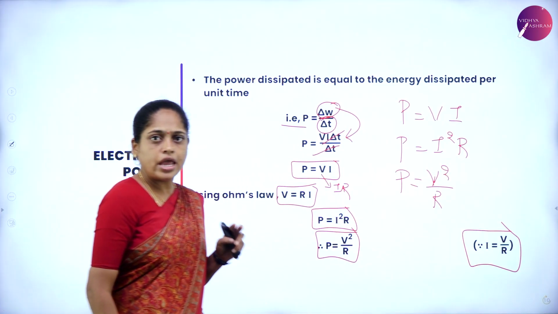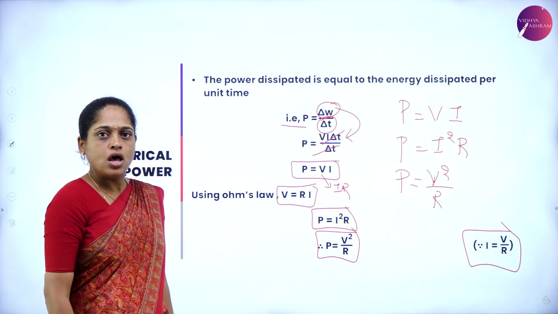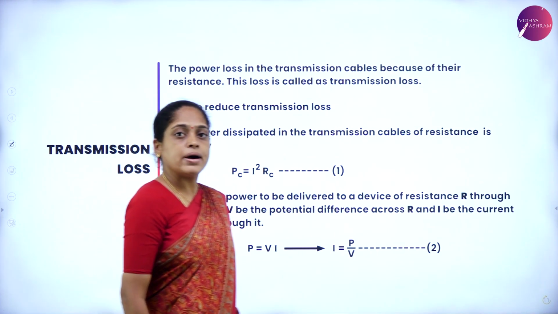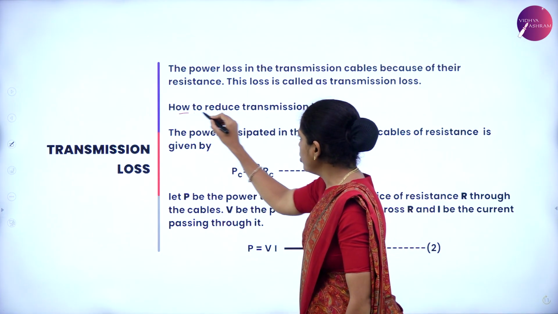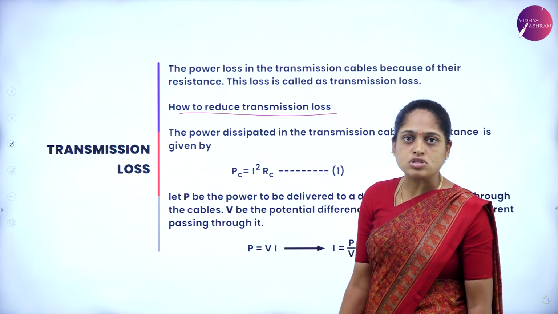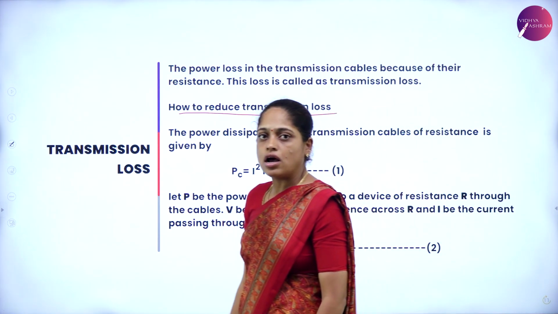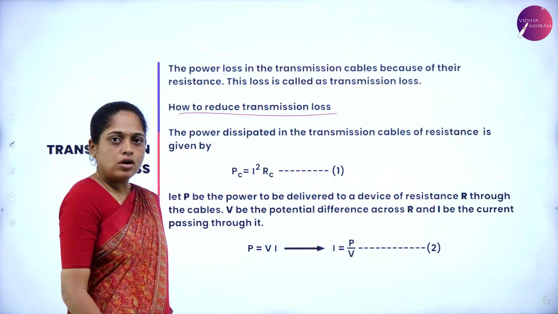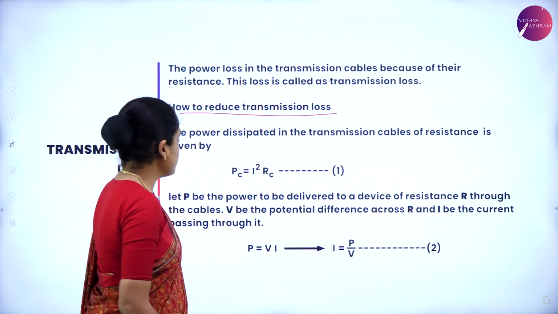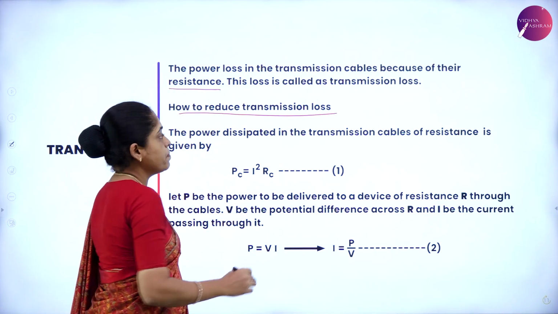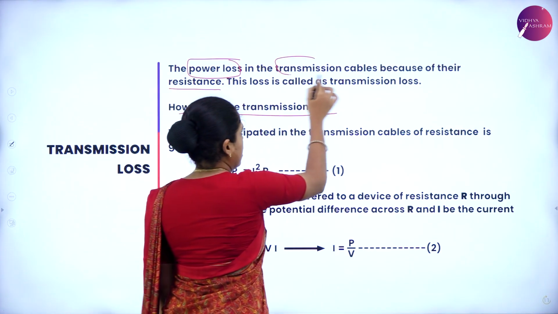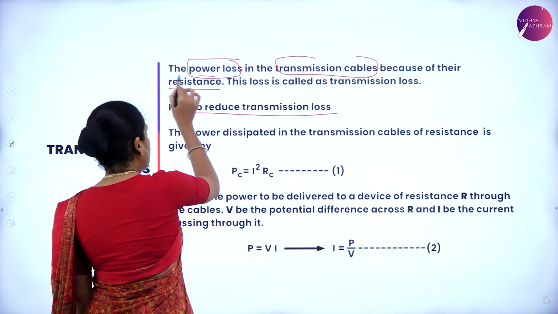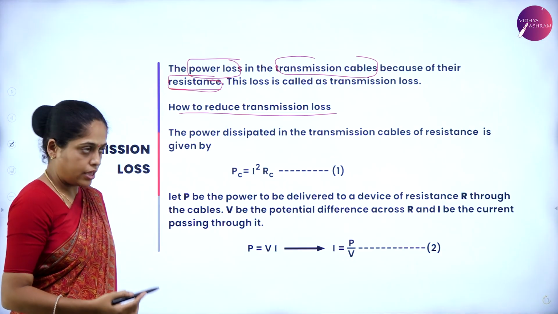These are the three expressions for the power, and now we will discuss the power loss in transmission cables, and how to reduce the transmission loss or power loss in the transmission cables. Power loss in a transmission cable is mainly due to the resistance of the cable.